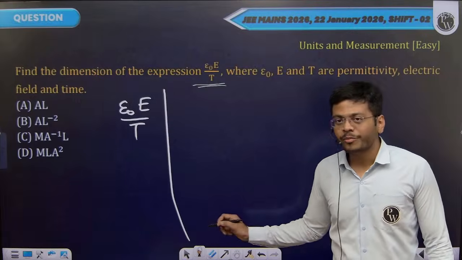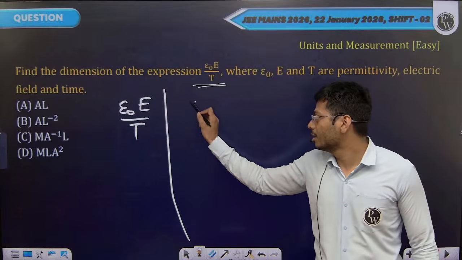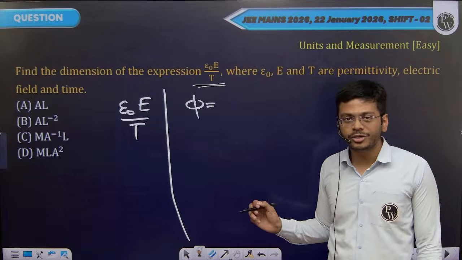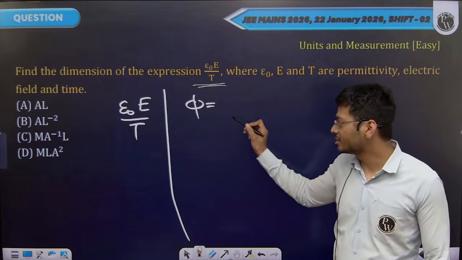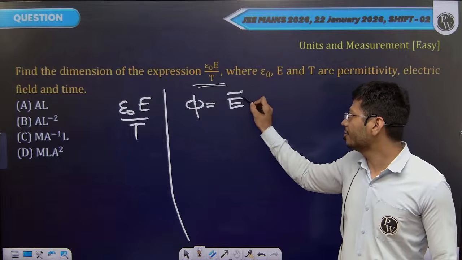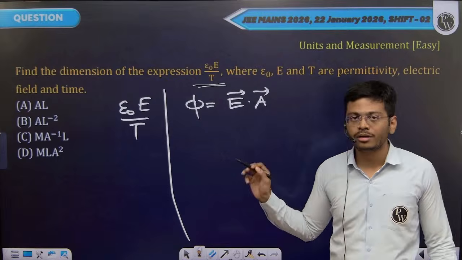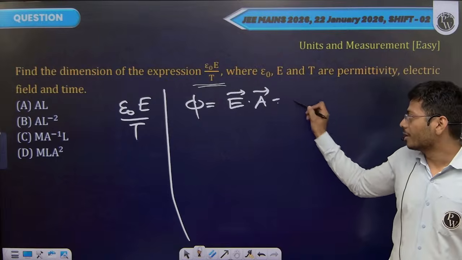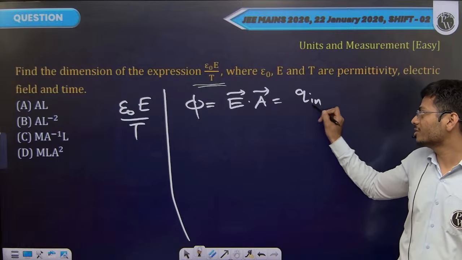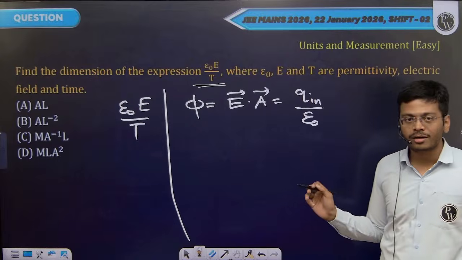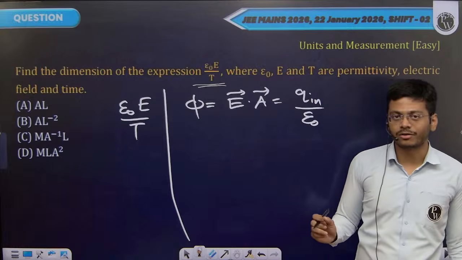Now, if you remember, electric flux is defined in two different ways. One is the dot product of electric field with area vector, and another is the charge enclosed by the Gaussian surface divided by permittivity of free space epsilon naught.